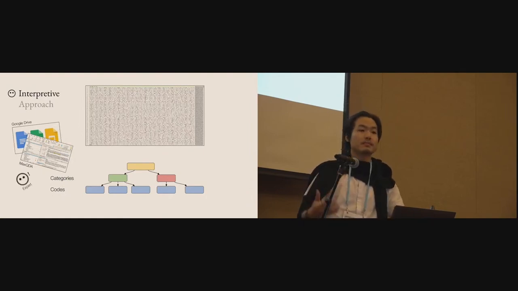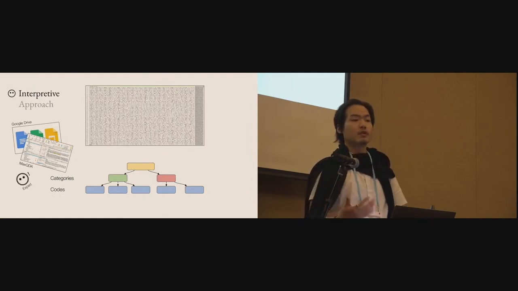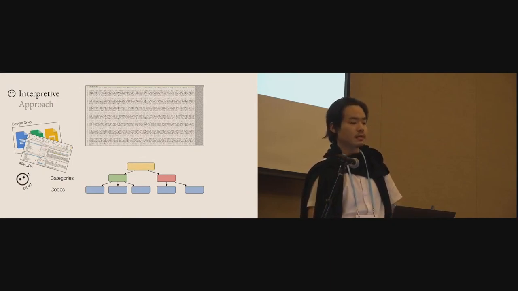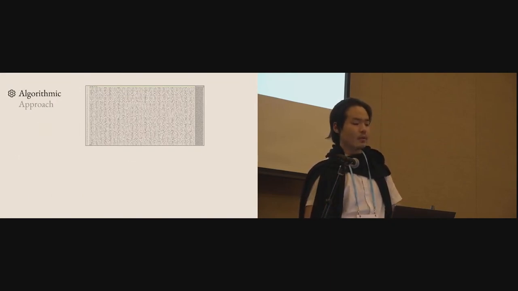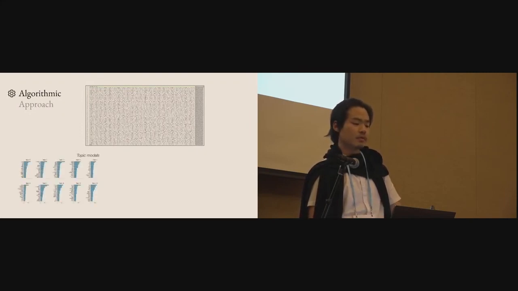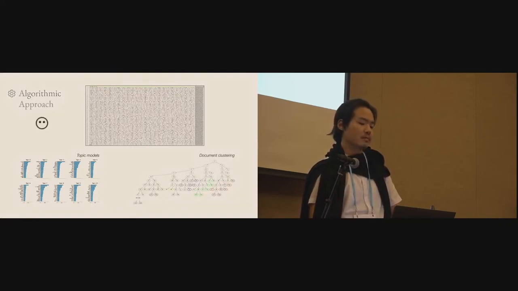But at the very least, because it's manual and interpretive, we can ensure that human expertise is imbued in the analysis. Whereas algorithmic approaches to study text data using topic models or document clusters can generate insights automatically. That's Viz speak right there. But that's never the full story about machine learning.